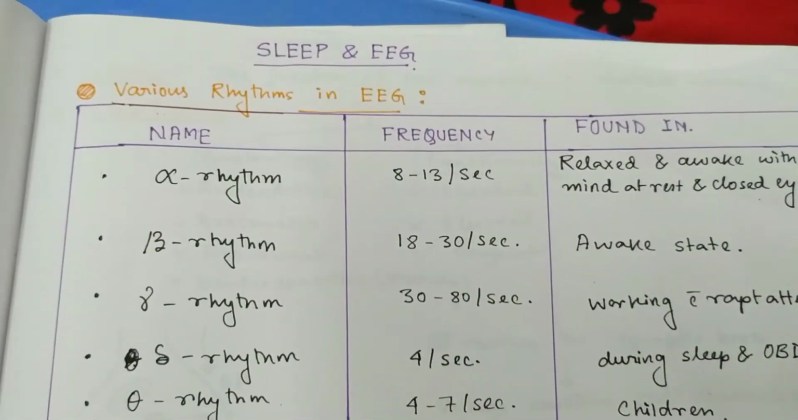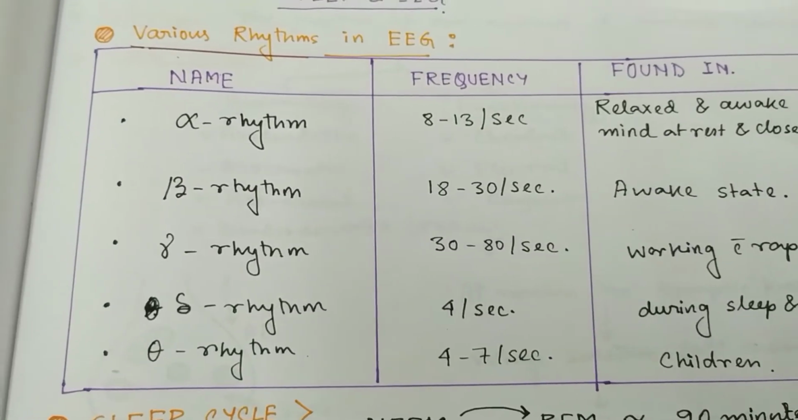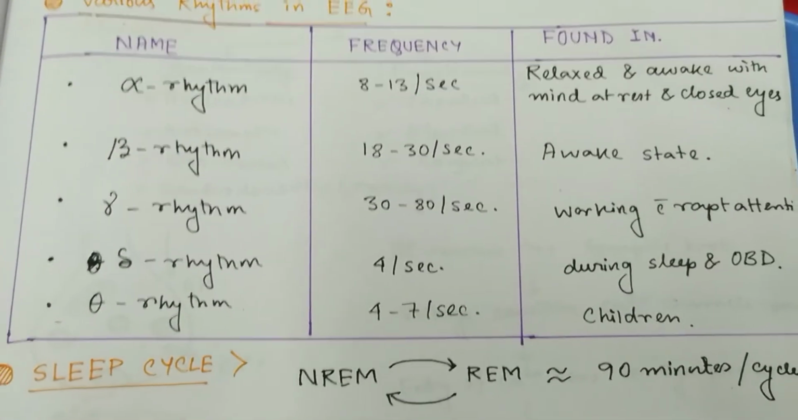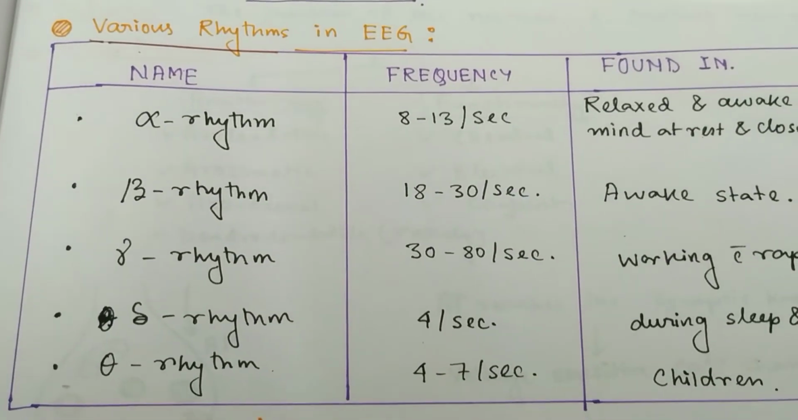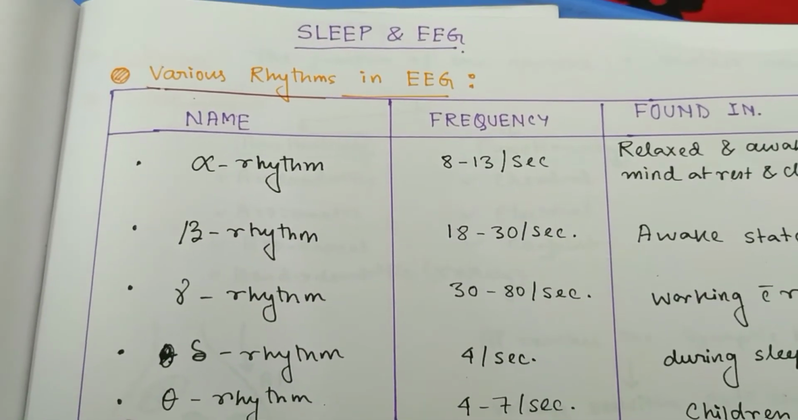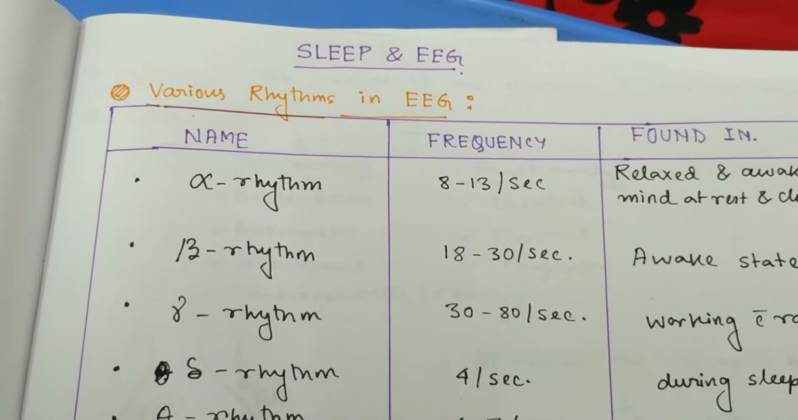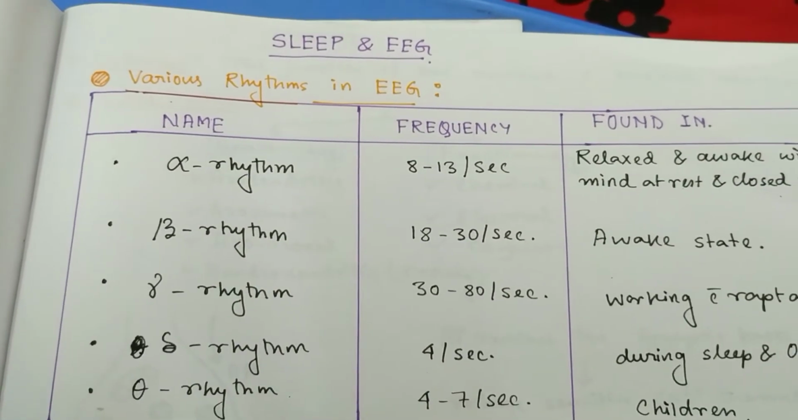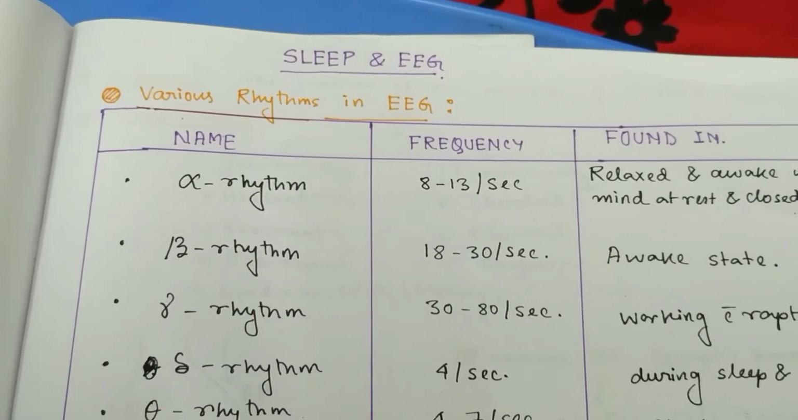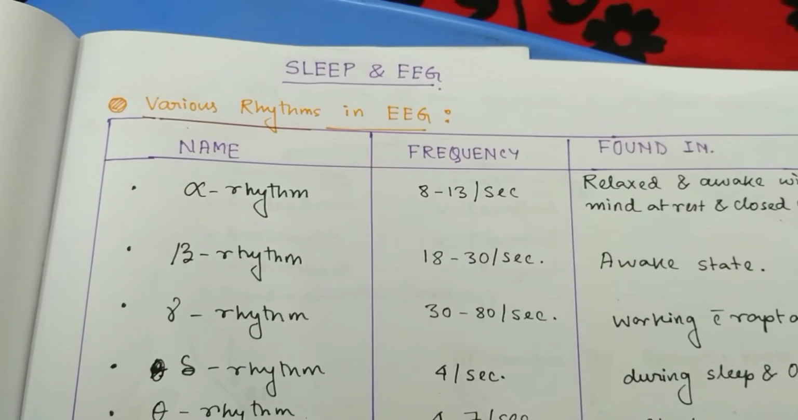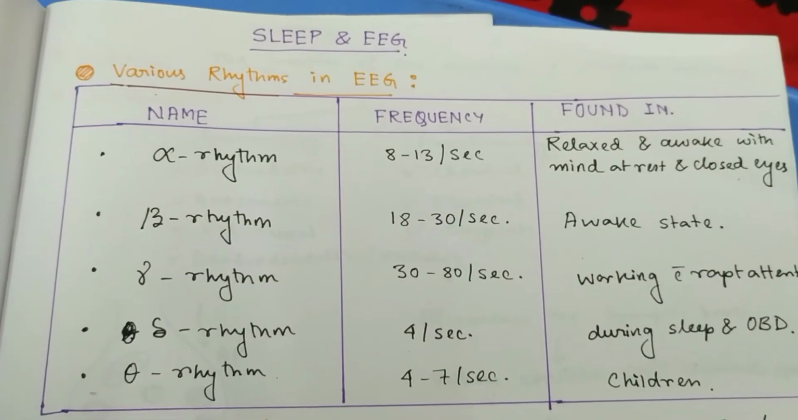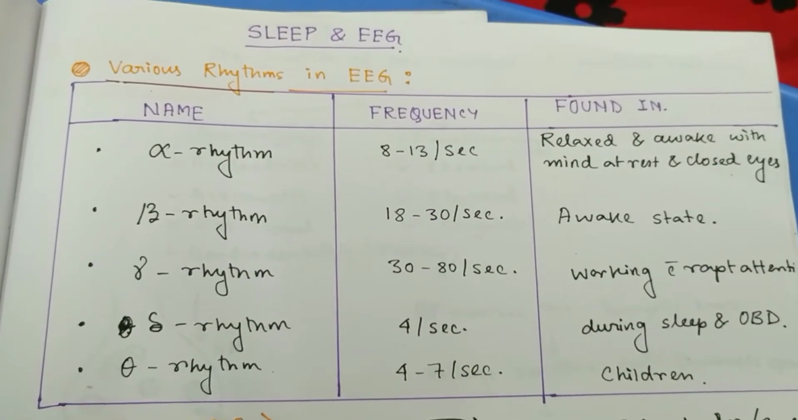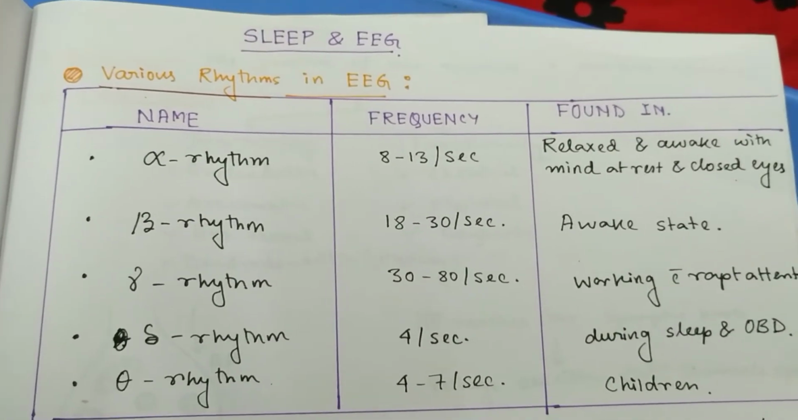Another important thing is the importance of EEG. It is mainly done during localized cortical lesions, which may produce irregular waves or slow waves, and that can be detected in EEG. And it is also helpful in diagnosing different types of epilepsy.